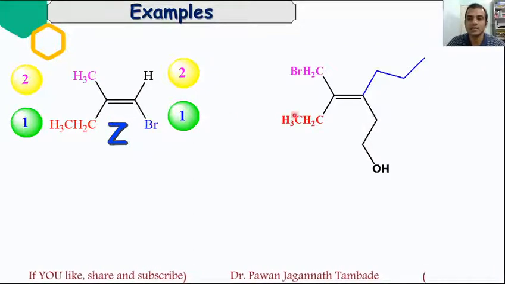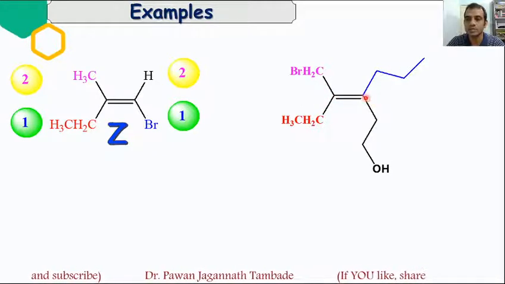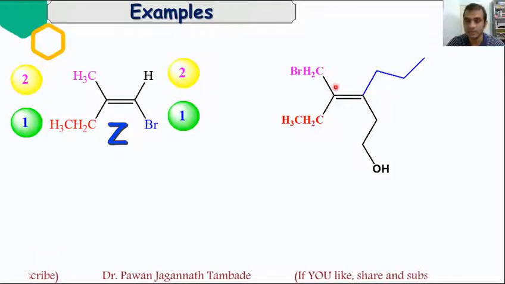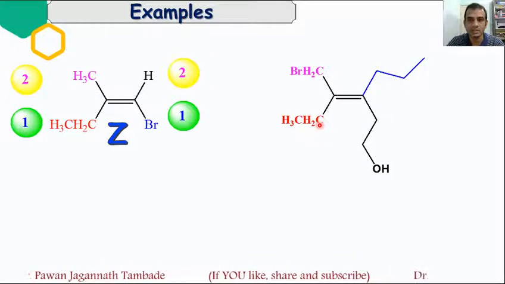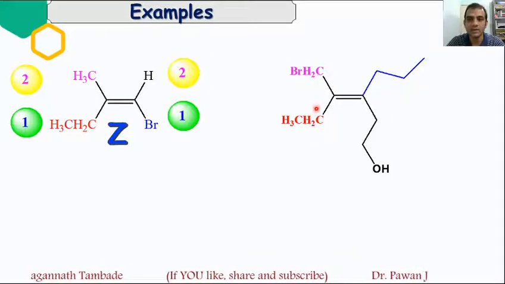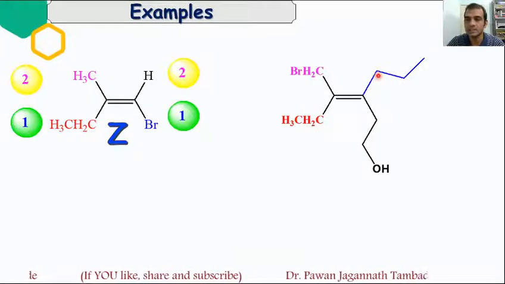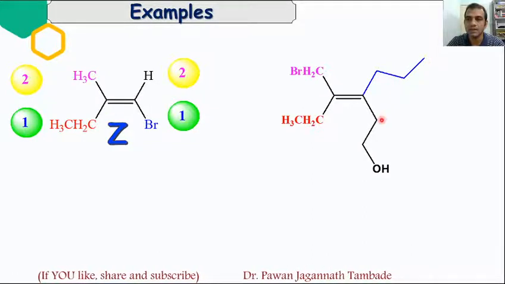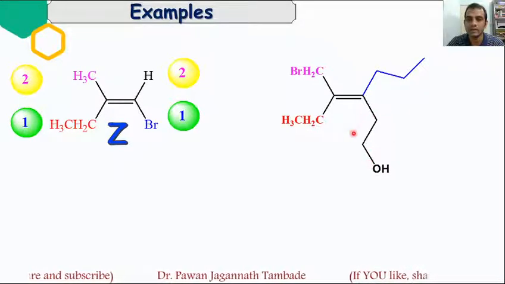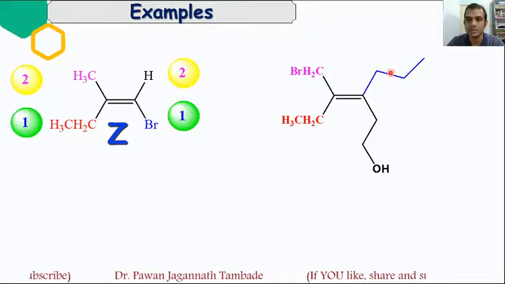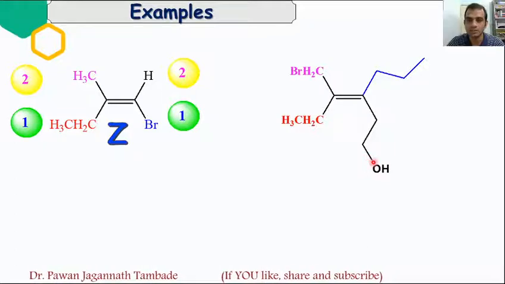Now look at this structure. These are the atoms or groups attached to this carbon, and these are the groups attached to this carbon. So when we try to assign priority, here CH2Br is there, and in this case C2H5 is there. CH2Br will get first priority over C2H5, and if you look at these two groups, in this case it is CH2CH2CH3, and here CH2CH2OH. If you look carefully, you will find that this group will get higher priority over this, as there is a difference in point of attachment by the presence of this OH.